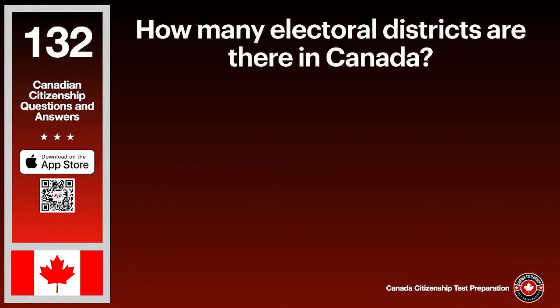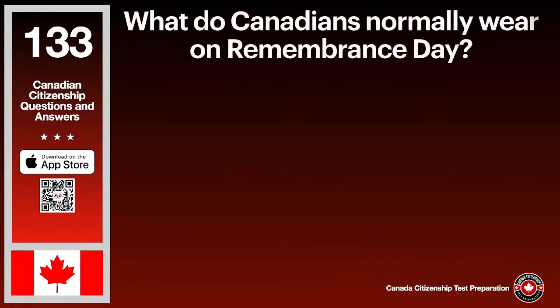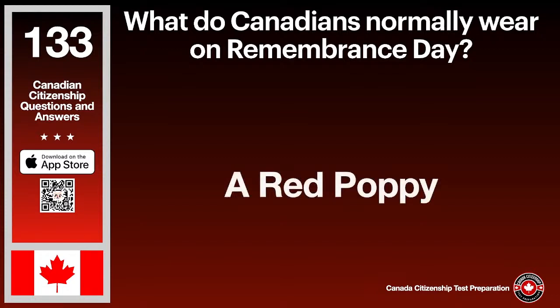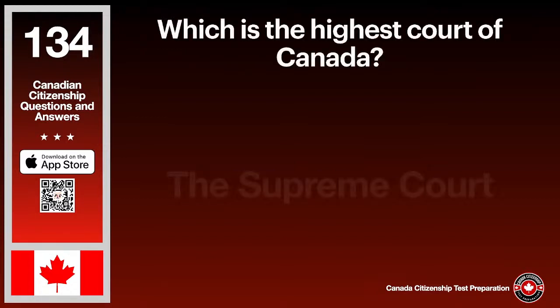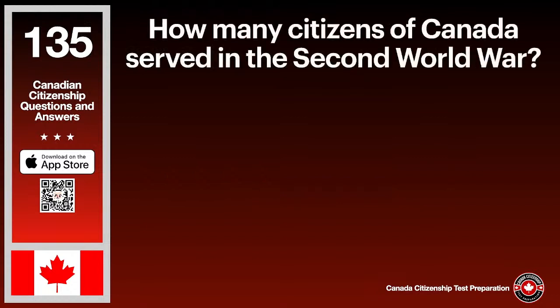How many electoral districts are there in Canada? The answer is 338. What do Canadians normally wear on Remembrance Day? The answer is a red poppy. Which is the highest court of Canada? The answer is the Supreme Court. How many citizens of Canada served in the Second World War? The answer is 1 million.